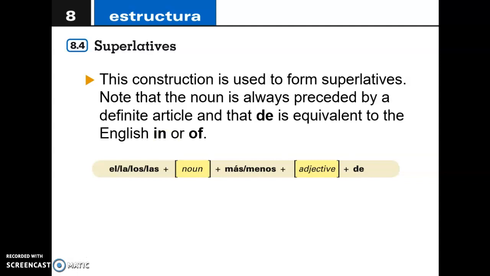So just remember this structure. El, la, los, or las, depending on what item or person or place you're talking about. Then the noun, and then we're going to say más or menos, and then we are going to provide the adjective that we're talking about. So just keep that in mind. If you have your pen and paper right now, please take notes for you to remember, and then we're going to see some of the examples.